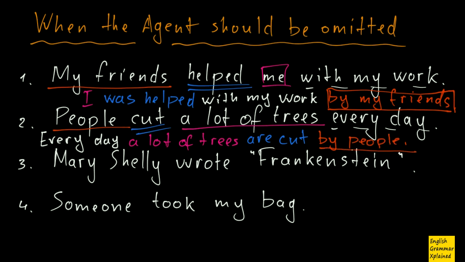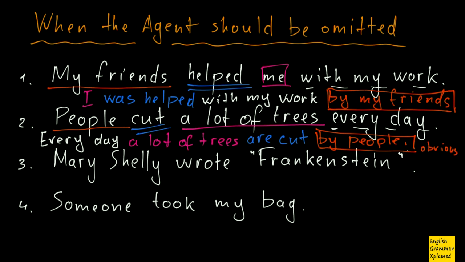This thing, by people, is obvious, because only people can cut a lot of trees. The animals don't cut a lot of trees, the weather doesn't cut a lot of trees, and so on, so on. So this thing, by people, is obvious.